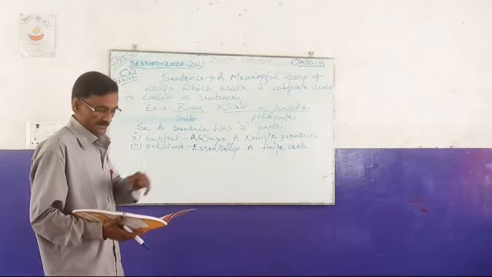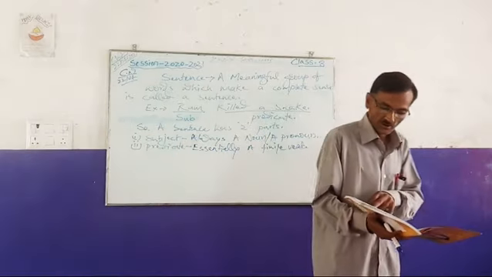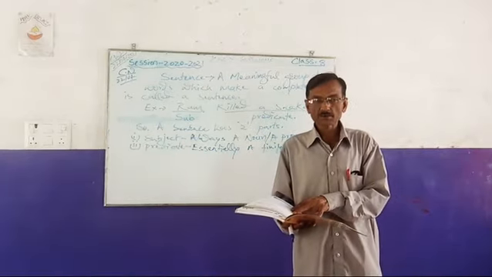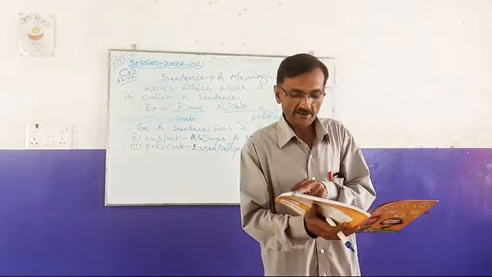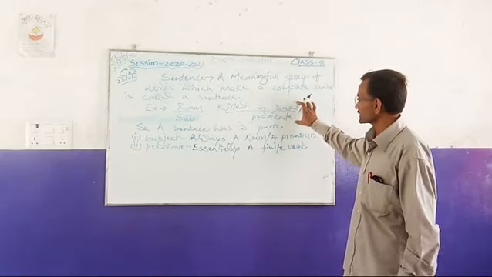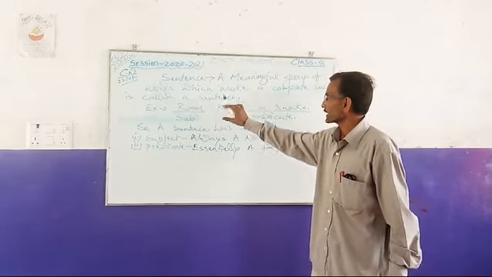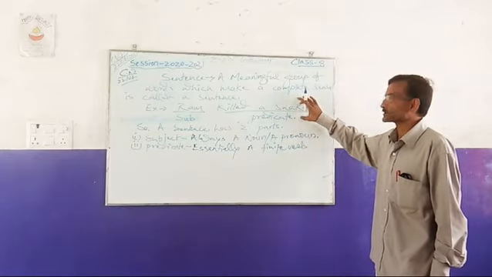Ram killed a snake. Boys of this school play cricket. Boys in sentence A and boys of this school in sentence B are placed first. They are the subjects of the sentences. The underlined parts of the sentences are the predicates. Snake here is coming as an object.